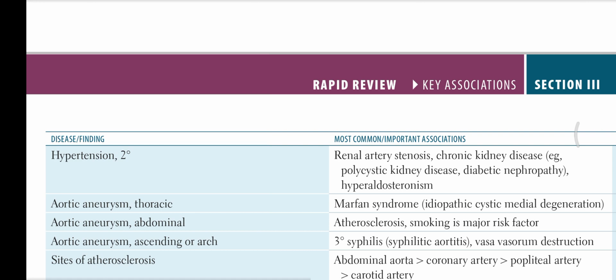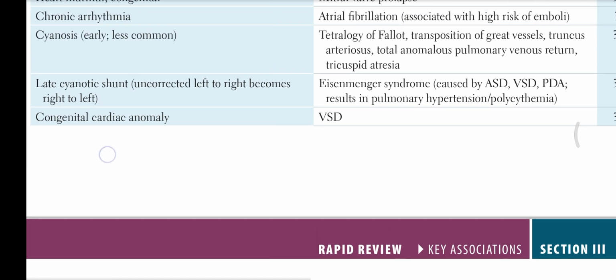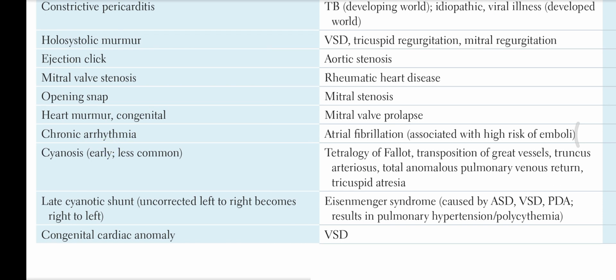Hypertension due to a secondary cause can be due to renal artery stenosis, chronic kidney disease, and hyperaldosteronism. Chronic kidney disease can be due to many causes, such as polycystic kidney disease and diabetic nephropathy. So now let's do a revision of this again from the page number